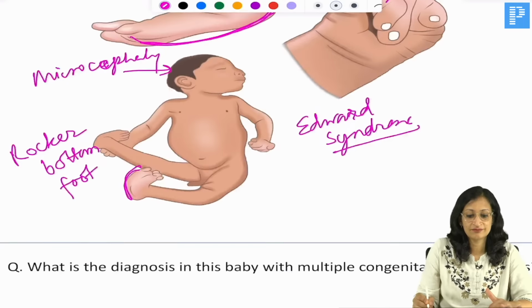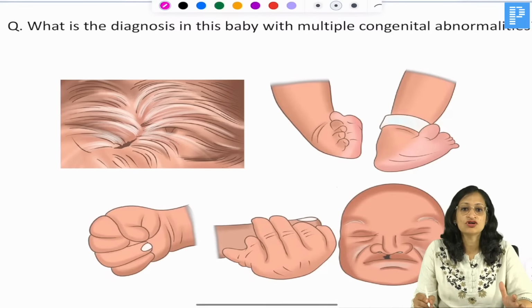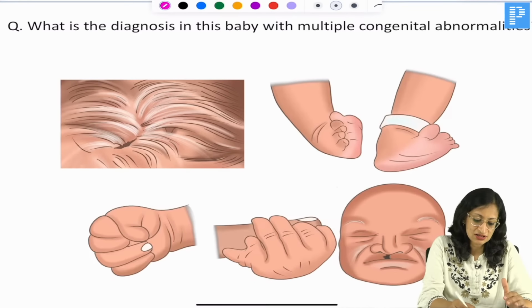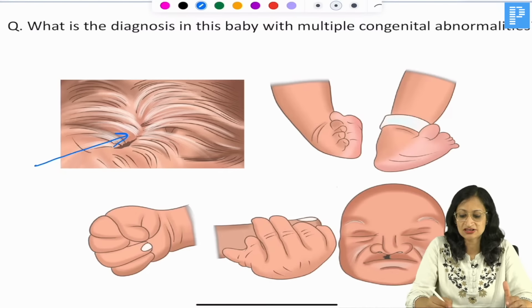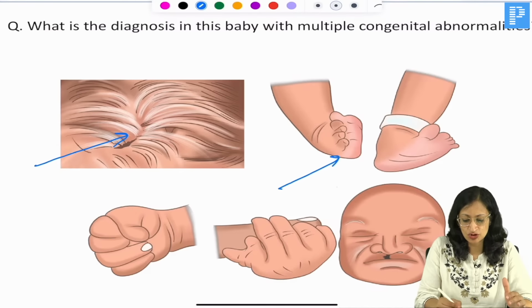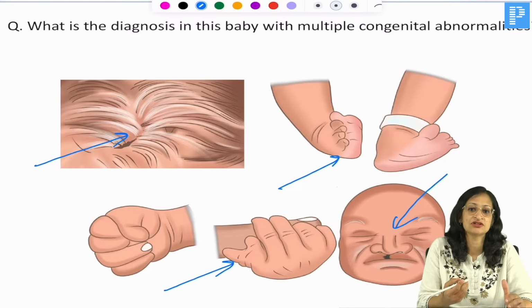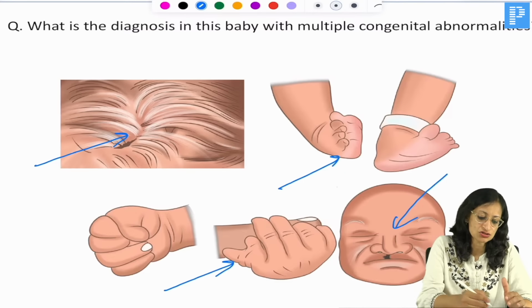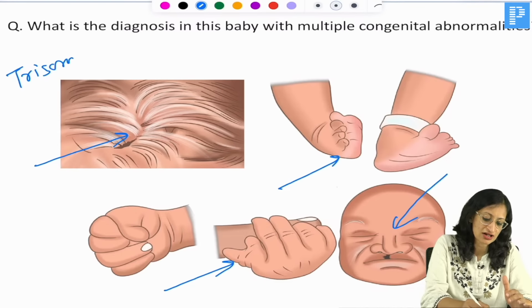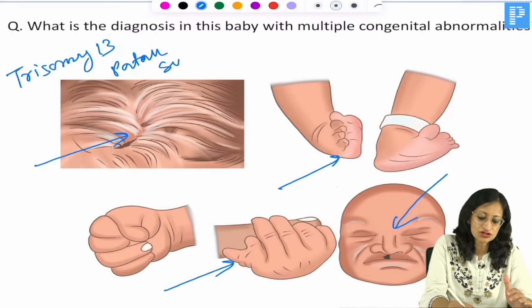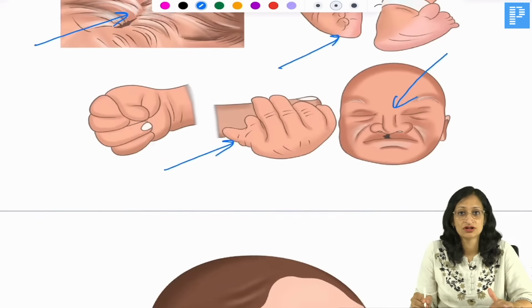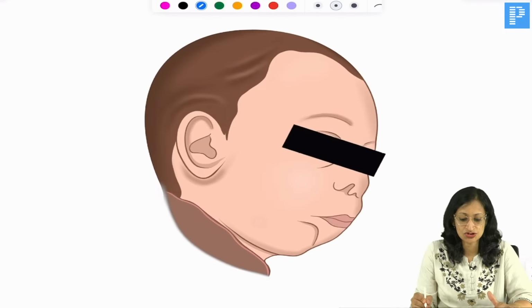Right? Okay. Now, if you are getting some scalp defects, cutis aplasia, defects of the limb, polydactyly, increased distance between the canthus of eyes, and the imaging shows holoprosencephaly, internal malformations, all these are compatible with the diagnosis of trisomy 13 or Patau syndrome. Patau syndrome is a much more severe condition as compared to Edwards syndrome, with risk of many internal malformations.